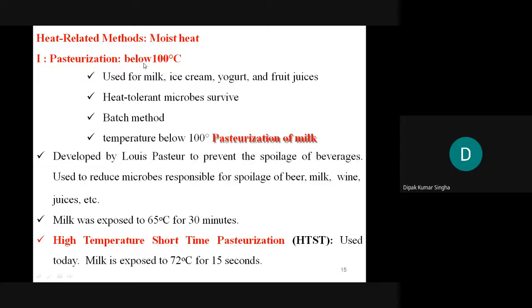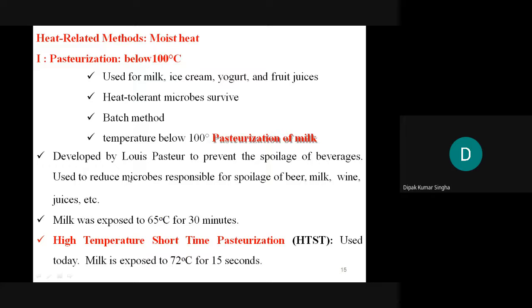Pasteurization is a low temperature sterilization method, used for milk, ice cream, yogurt and fruit juice. These are the materials that can be used for the pasteurization technique, because if you use a higher temperature, there is a chance that protein in the milk will be denatured, or the ice cream, yogurt or fruit juice will lose their properties. That's why they are sterilized at low temperature, free from microorganisms. Heat tolerant microbes survive the batch method, at temperature below 100 degrees. This is called pasteurization of milk.